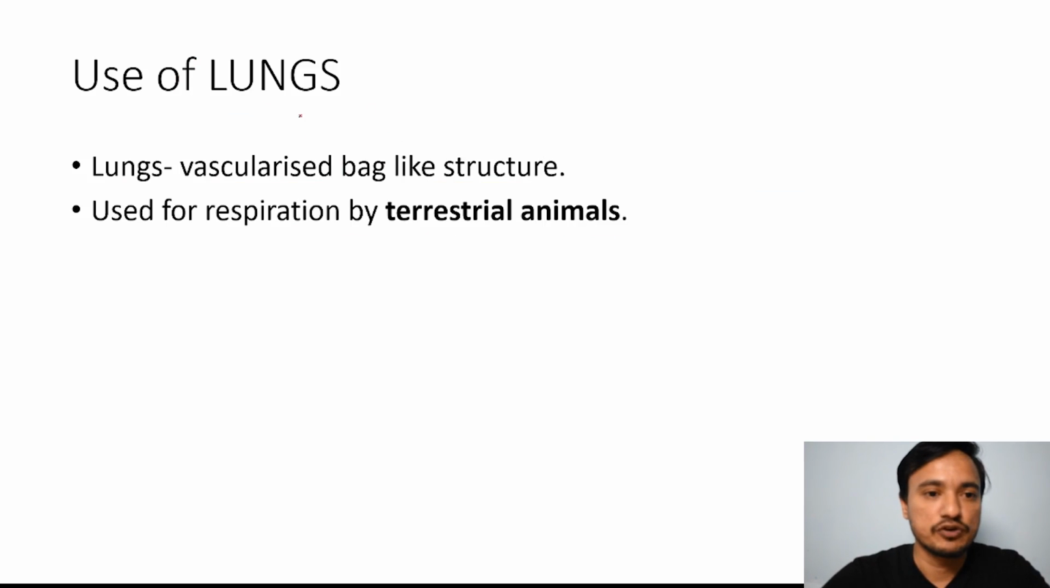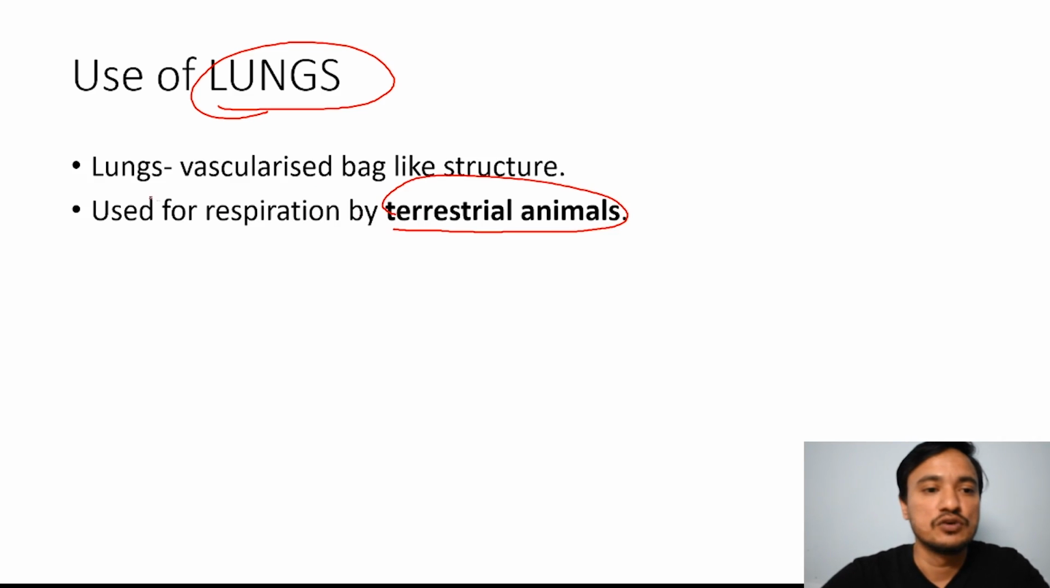This is important. Next topic, use of lungs. We have lungs and we are terrestrial animals. So use of lungs in respiration is present in terrestrial animals like us. And what is a lung? We are going to see that in more detail in the next few topics. A lung is a vascularized, bag-like structure. Vascularized means blood vessels are present, and it is bag-like.